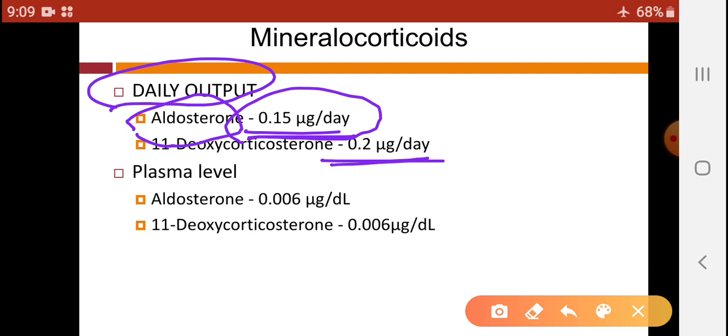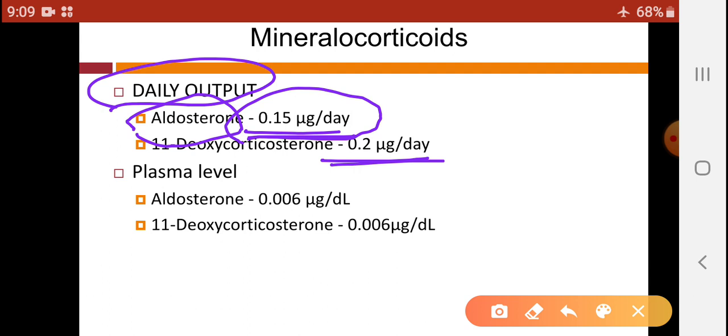The plasma level of aldosterone is 0.006 microgram per deciliter, while for 11-deoxycorticosterone it is 0.006 microgram per deciliter.